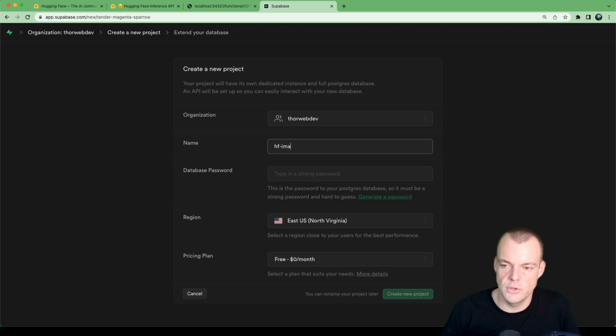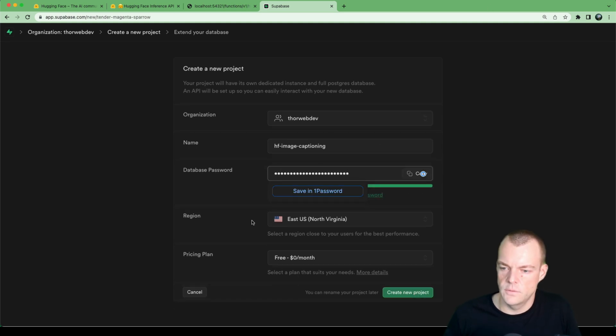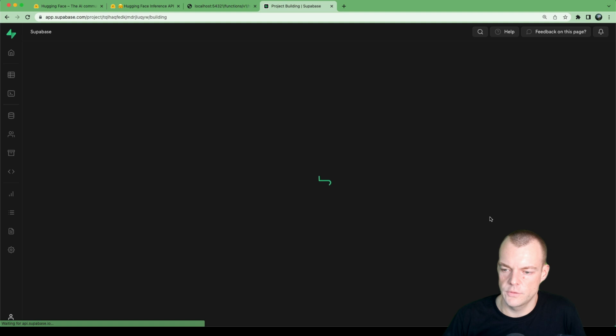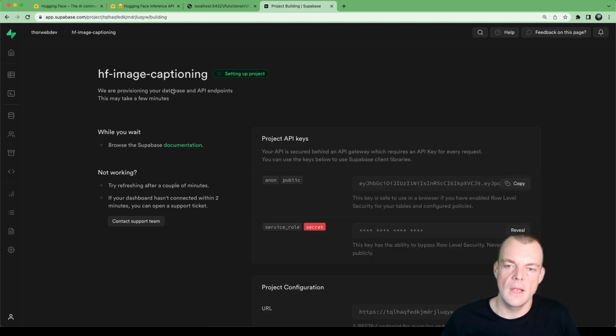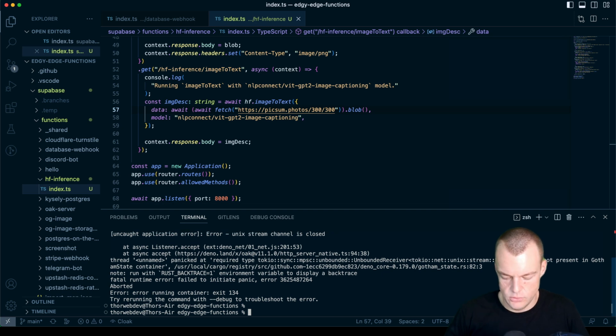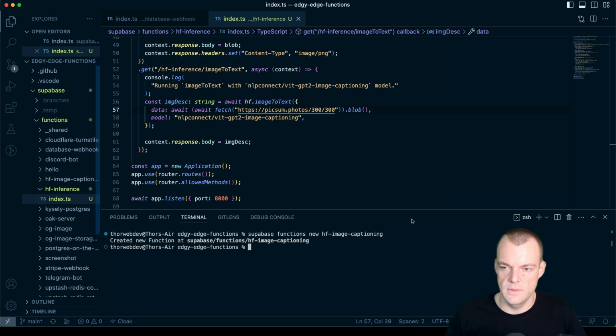So I'll create a new project here called image captioning. Do save, use a password manager, I would recommend, and choose a secure password and save it in a password manager. And then we'll just go US East and spin up this project. Now, while that is happening, let's actually go ahead and create our new function. So we say supabase functions new huggingface-image-captioning. Let's do that.